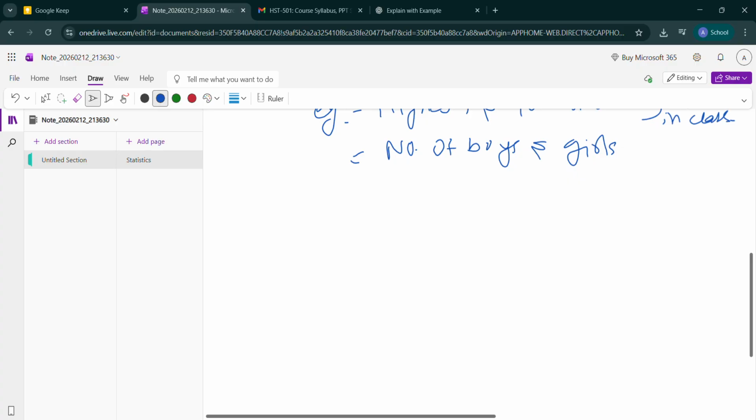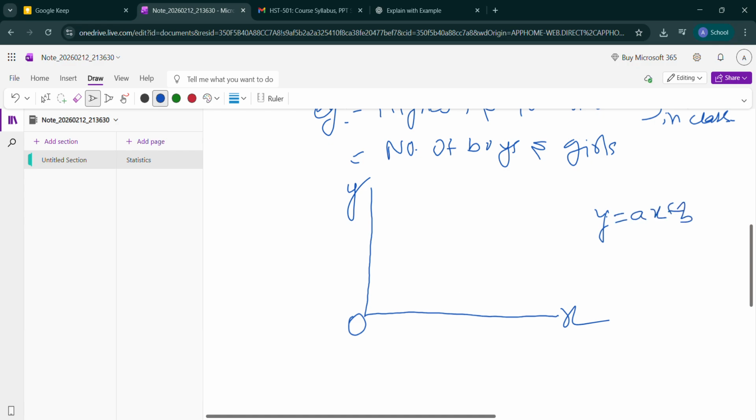Now let us understand with a graph example. I have made the graph. This is 0, this is the x-axis, this is the y-axis. Here the equation is y equals ax plus b. Just as an example, we have plotted points here, here, here, and here, so this will make a line like this.